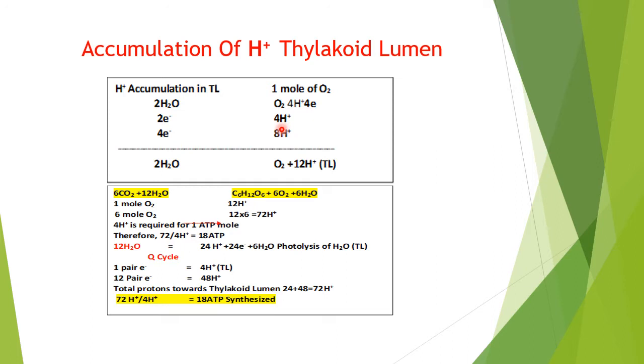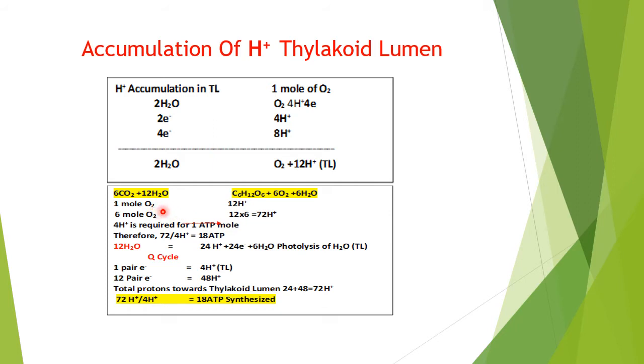And we know the overall equation: when 2 water molecules are photolyzed, an oxygen molecule is produced, and there will be the translocation of 12 protons towards the thylakoid lumen. So overall photosynthesis, we know 6 times carbon dioxide, 12 times water, will give glucose plus 6 times oxygen, 6 times water. Let us see how many protons and how many ATP will be produced this way also. One molecule of oxygen produces 12 protons towards the lumen side.